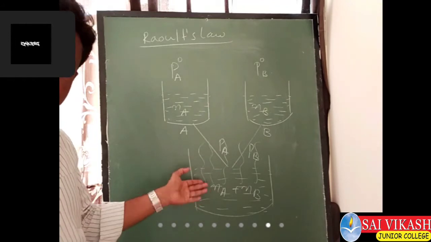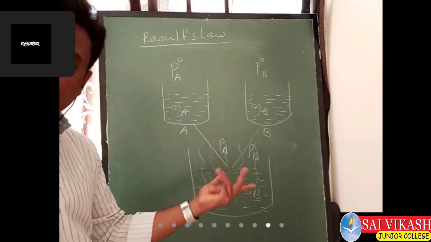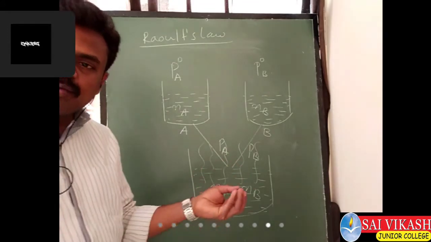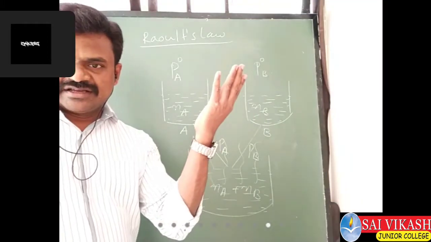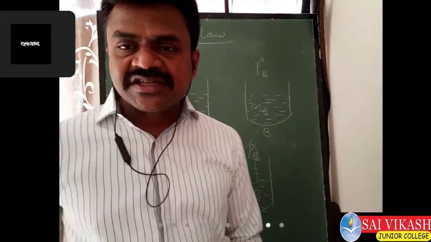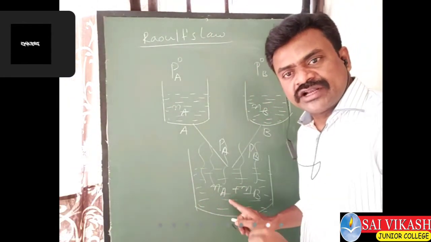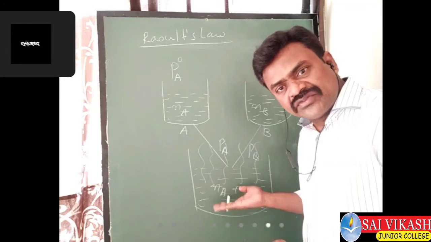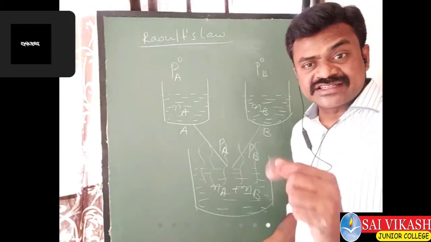If the mole fraction of component A is more, its vapor pressure is more, because the more the number of moles, the more the evaporation. They are all volatile liquids, and volatile liquids easily vaporize. The more the quantity of the component in the mixture, the more volatile it is, and therefore more vapor pressure will come. This is Raoult's law.